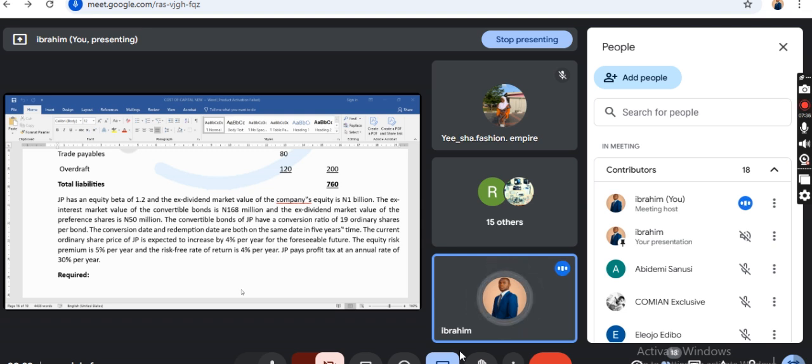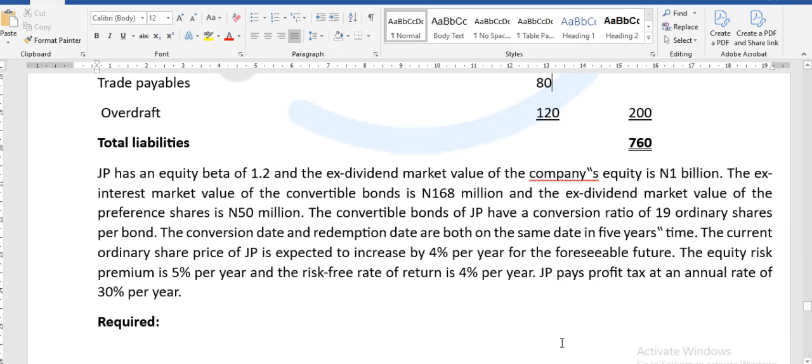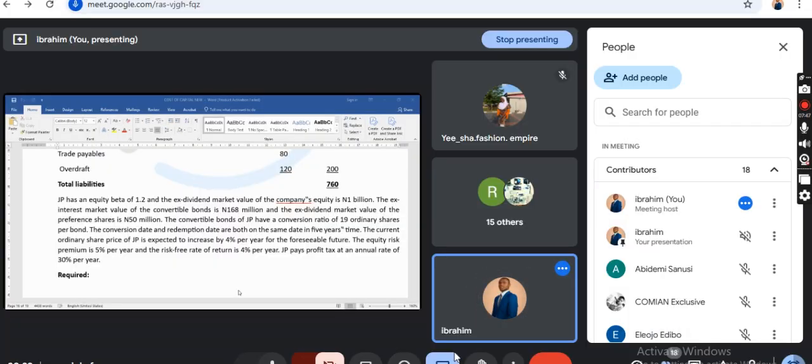Now, JP has an equity beta of 1.2. When we get to project-specific cost of capital, you will know the implication of having a beta greater than 1 or less than 1. We'll get there. These are the tools that analysts use when they want to do a stock recommendation, right?